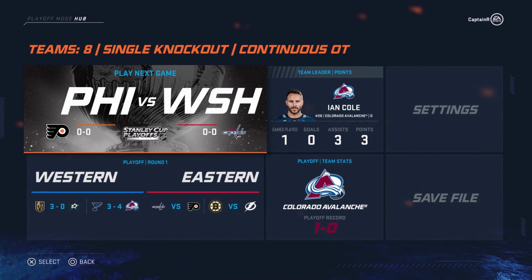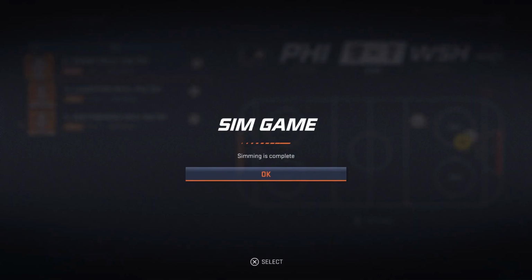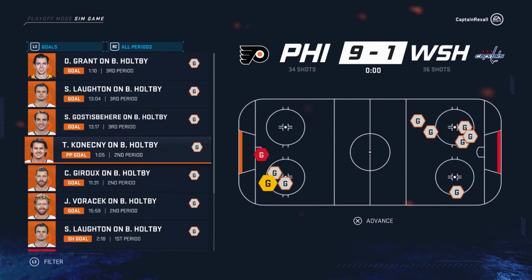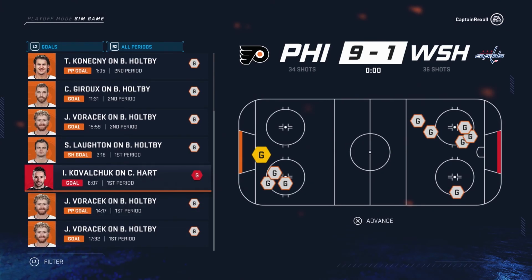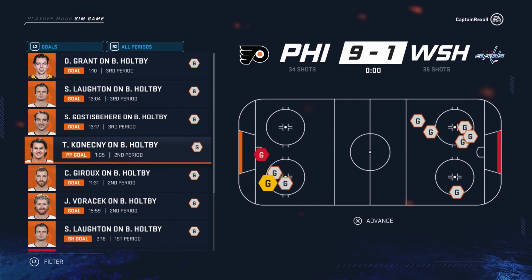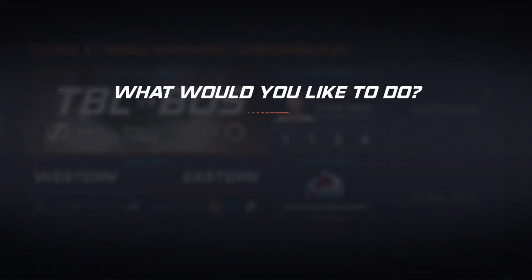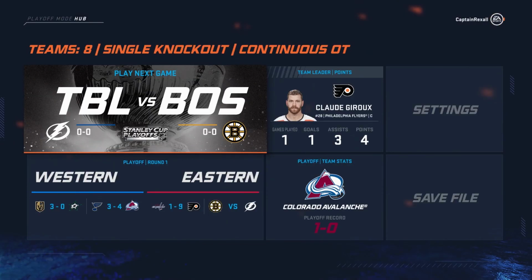So, Washington versus the Philadelphia Flyers. Let's get into this one, baby. Washington, will they walk away with another victory? And no, the Philadelphia Flyers come in smashing, man. Voracek, a hat trick from him. Holy, that's too many goals to count, man. Philly just smashed through Washington, getting a big victory for themselves. Jesus Christ, that was a bad matchup, for crying out loud.